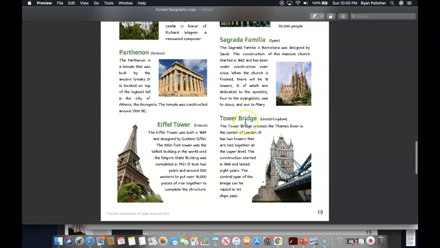Down here is the Tower Bridge. The Tower Bridge crosses the Thames River in the center of London, and it has 2 towers that are tied together at the upper level. The construction started in 1886 and lasted 8 years, and the central span of the bridge can be raised to let ships pass.